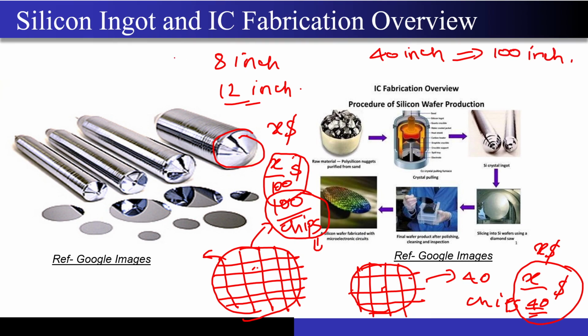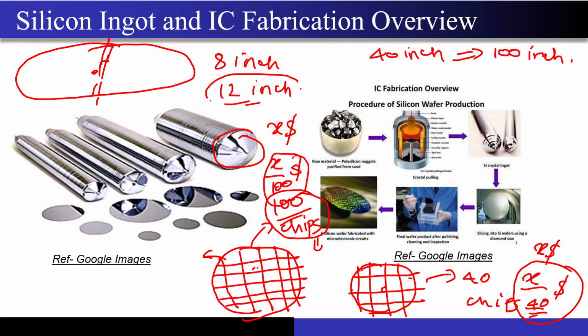Then just remind yourself that you have studied physics in your class 11th and 12th. If you start making such thin wafers and their diameters are so huge, then the wafer will break because of its own weight. It will just crack up from the middle and you will have nothing. So there is a particular limit to how much stress this wafer can actually bear, and according to that, there is a particular limit of how big this silicon ingot's diameter can get.